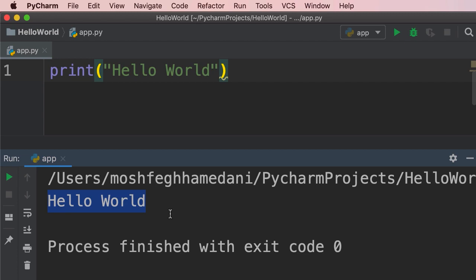Now, as you learn more Python, you will learn how to build applications that have a graphical user interface. That's an advanced topic, so for now, let's not worry about it.